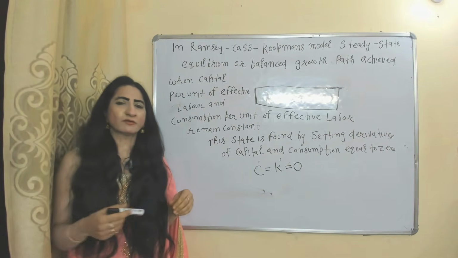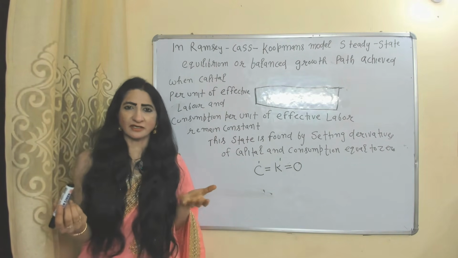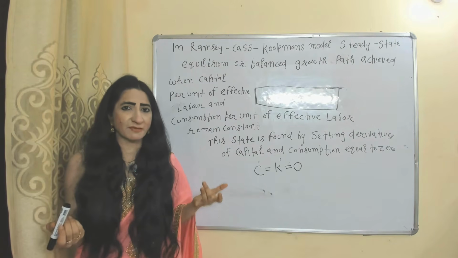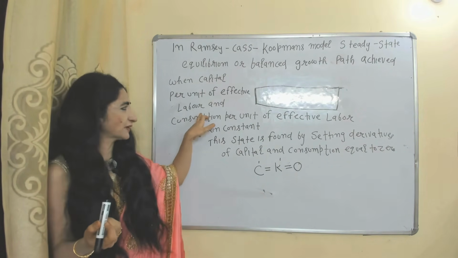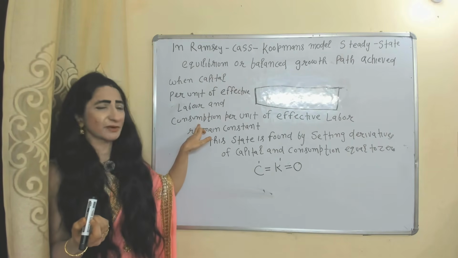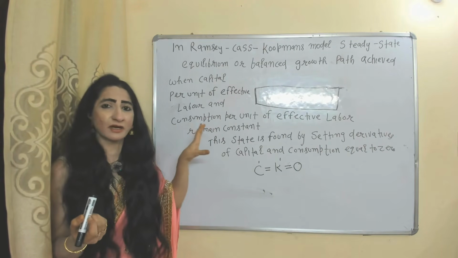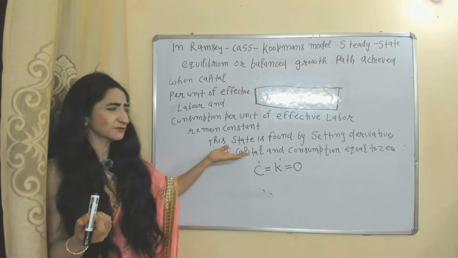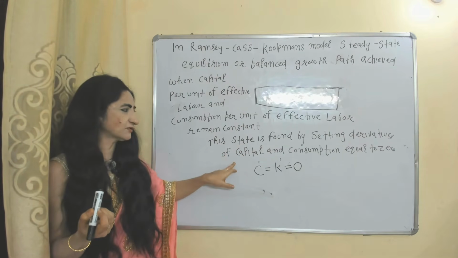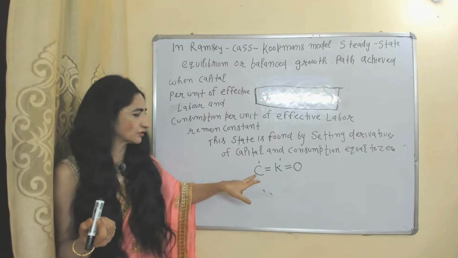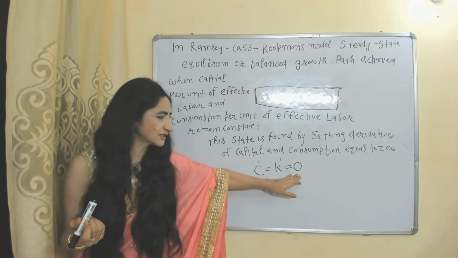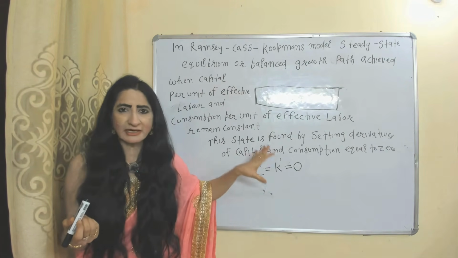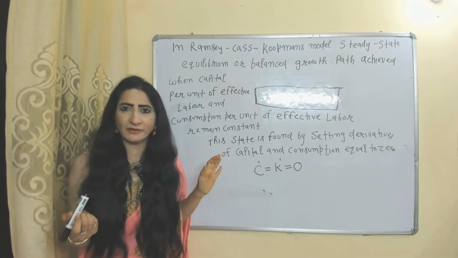According to this model, we can achieve the steady state equilibrium, or the balanced growth path, when capital per unit of effective labor and consumption per unit of effective labor remain constant. This state is found by setting the derivatives of capital and consumption equal to 0. This is the derivative of consumption, this is the derivative of capital, which is equal to 0. We can understand this concept clearly with the help of a diagram.